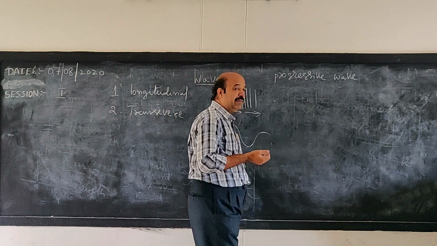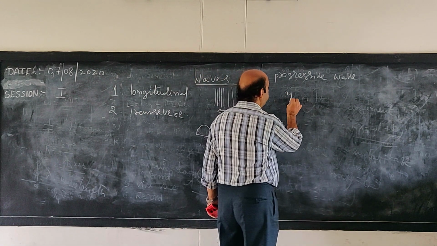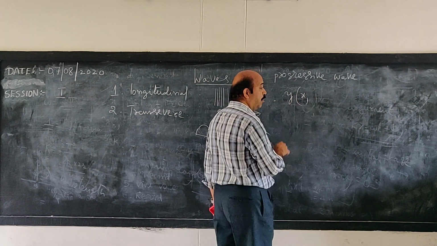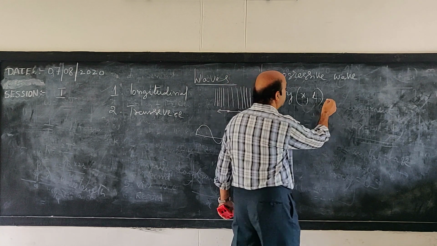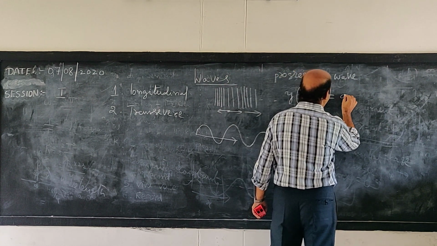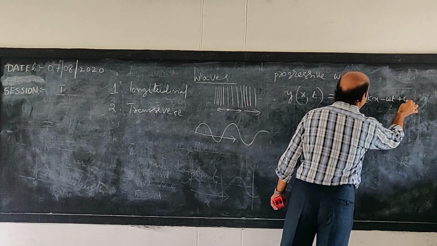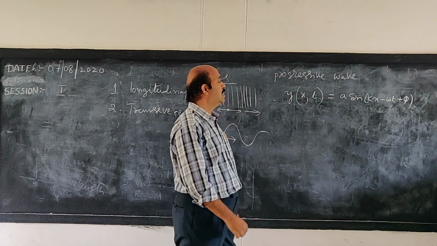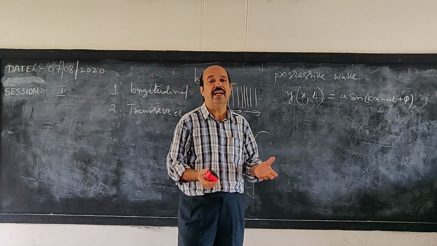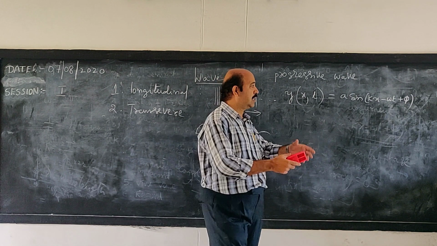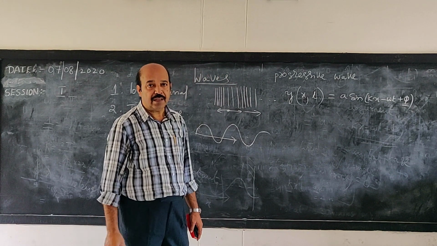So for our convenience, we consider a transverse wave produced on a string. So let us represent it like this. It is a function of position x of the element of the medium and instant of time t. So this can be written as a sine (kx minus omega t plus phi). Actually, this is a linear combination of sine and cosine functions, and phi is represented by a constant called phase angle.